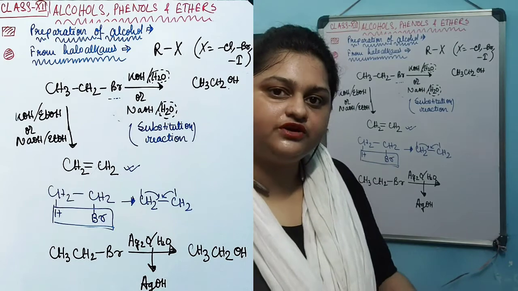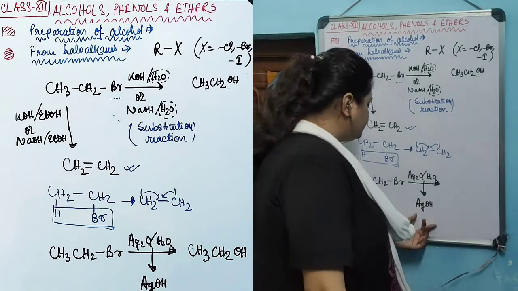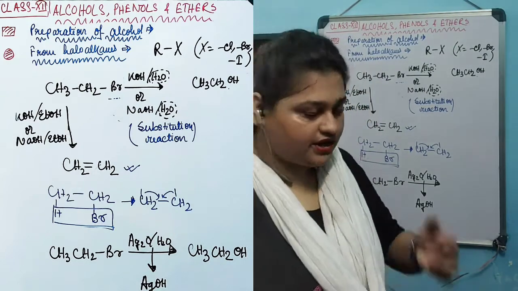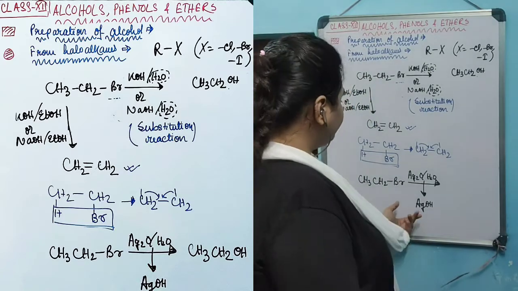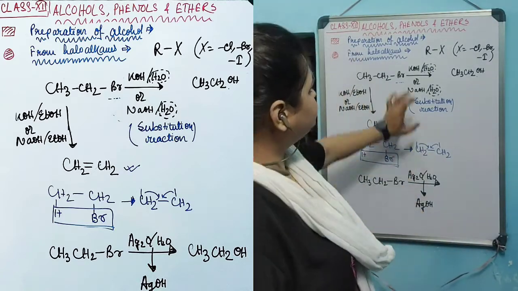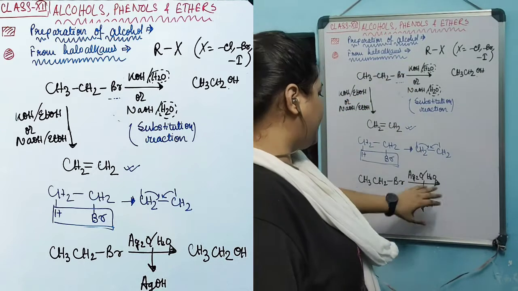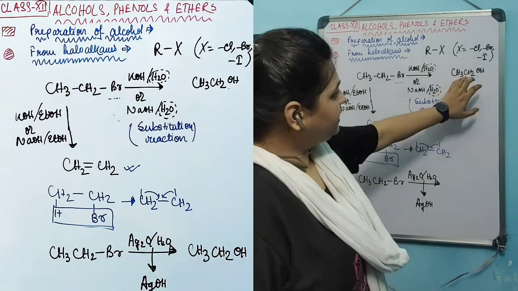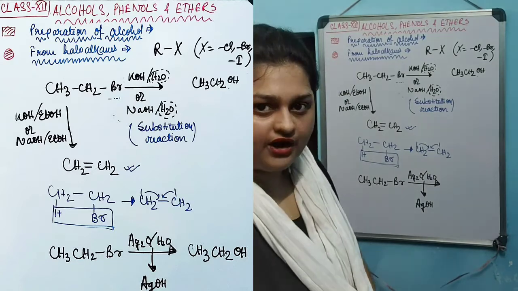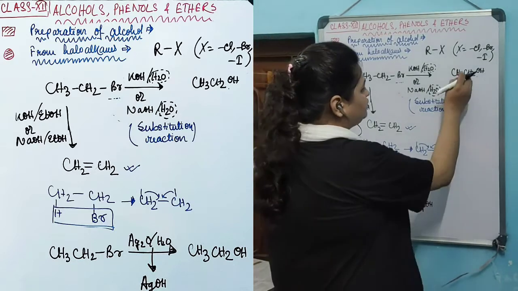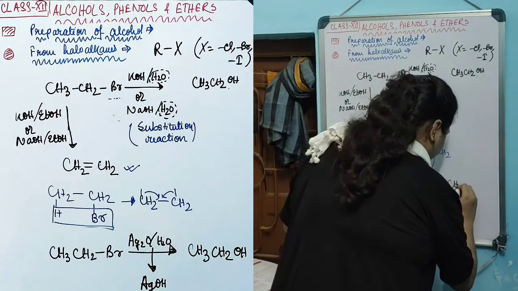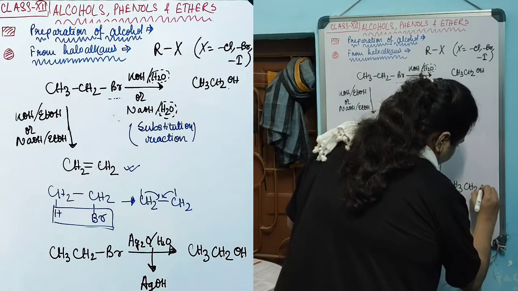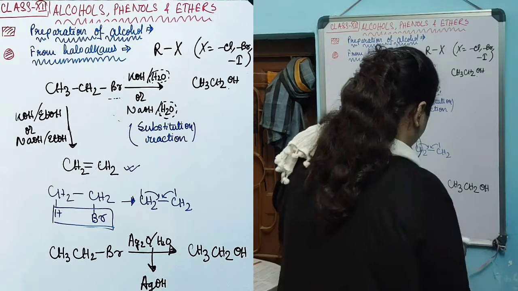Aqueous solution of silver oxide is nothing but aqueous solution of silver hydroxide. So silver hydroxide is a very weak base. When we take a weak base instead of the strong KOH or NaOH in aqueous medium, the yield of the product of the substitution reaction will be much more. That is, the production of alcohol will be considerably higher.